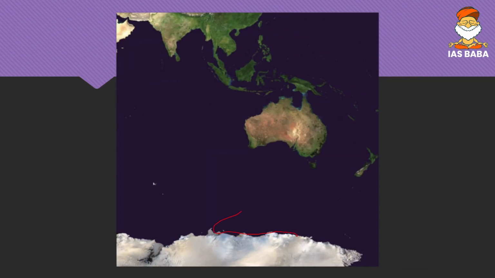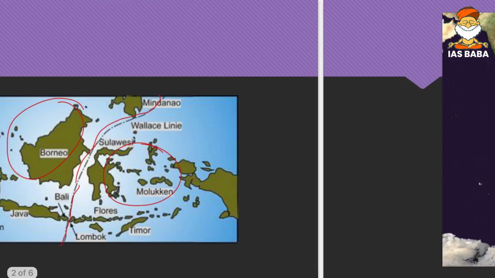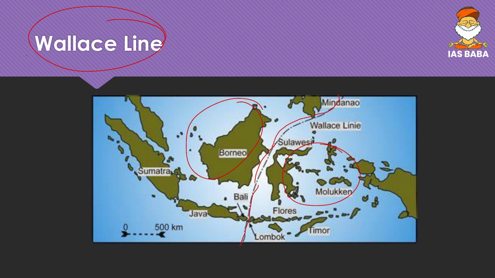Here, the Australian plate, which was near Antarctica, got separated millions of years ago, and the Australian plate moved upwards. It collided with the Asian plate, and because of the rising sea level, some of the Australian plate submerged in the sea and the islands were formed. So this part, that is Sulawesi and other parts, are considered as part of Australia.